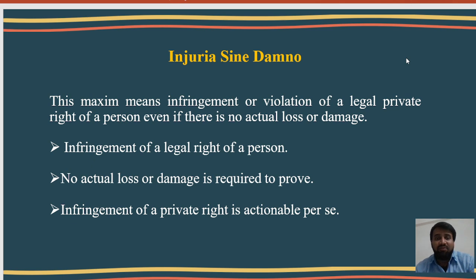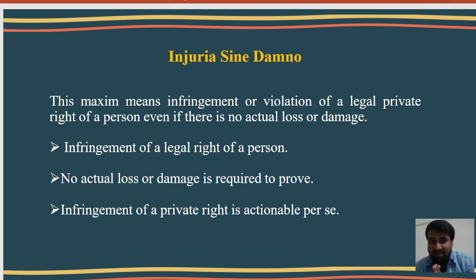So injuria sine damnum means infringement or violation of a legal private right of a person, even if there is no actual loss or damage. For the commission of a tort, there must be violation of a legal right, and in consequence of the violation of a legal right, actual loss or damage is not necessary. If any person violates the legal right of any other person, there is no need for actual loss or damage. Without actual loss or damage, a tort can be committed, but there must be violation of a legal right, okay.